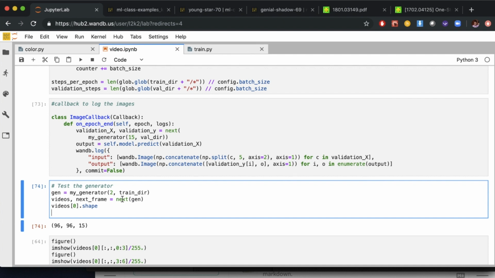So videos, as I mentioned, is actually 5 frames of video with RGB values for each frame. And so the shape here is going to be 96 by 96 by 15. And there's actually 2 of these videos and then 2 of the next frame. So we could try calling nextFrame.shape. And you might think about what that shape's going to be. But if we did it, it would be 96 by 96 by 3. If we called nextFrame[0].shape. Maybe we'll just do that.